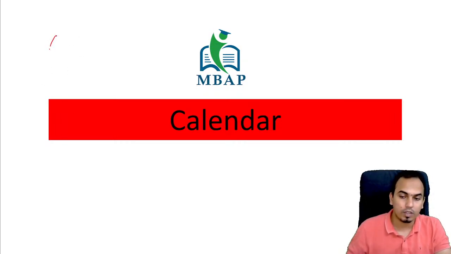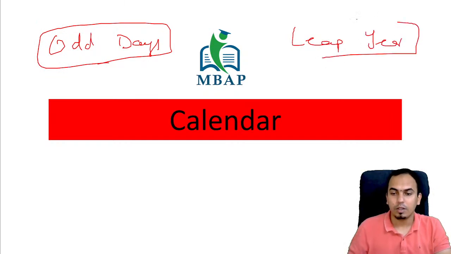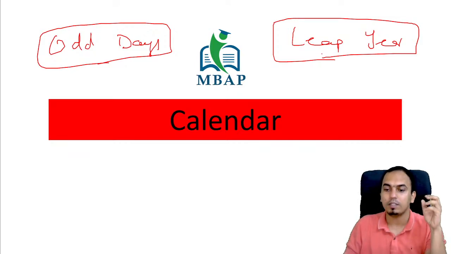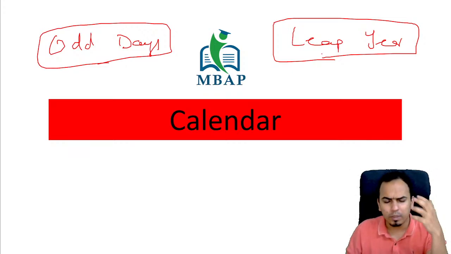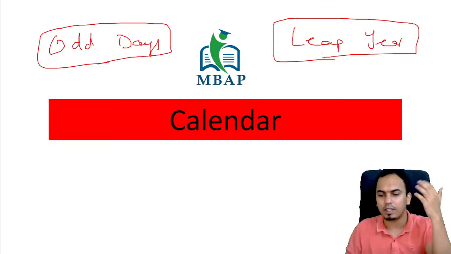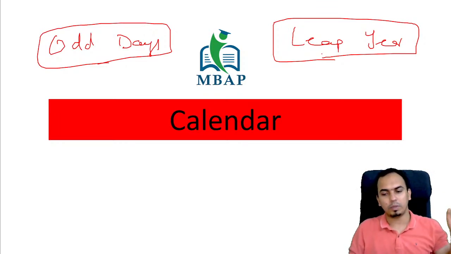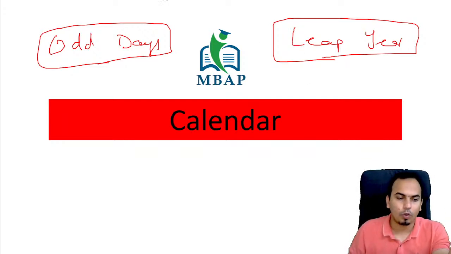Calendar के अंदर you have an important concept of odd days, and you have another important concept of leap year. Okay, these are the two important concepts. Okay, odd days, leap year. अगर आपको odd days और leap year का concept clear है, okay, you can go and just lock it. Okay, कोई भी question पूछने दो. Normally they ask you that, what is the day of a certain date? Okay, or if this day is this, then what is going to be the day of some other date, like that. So understand, firstly, what is odd day?